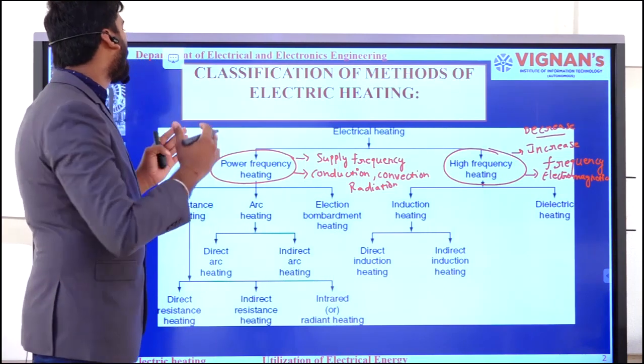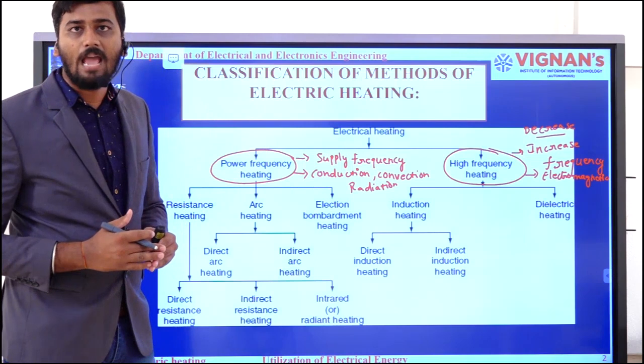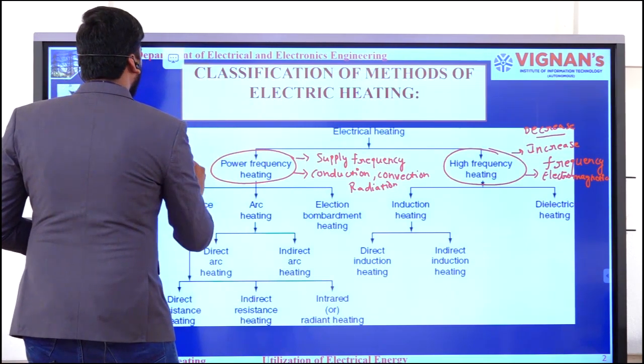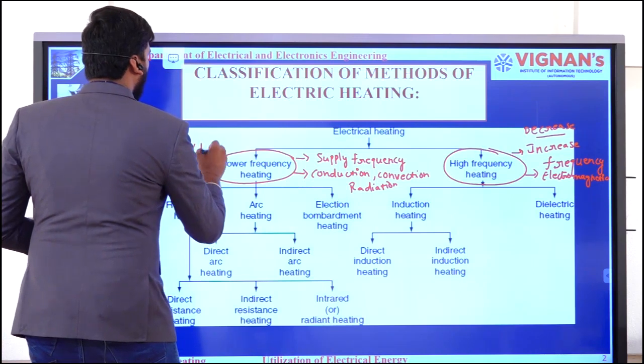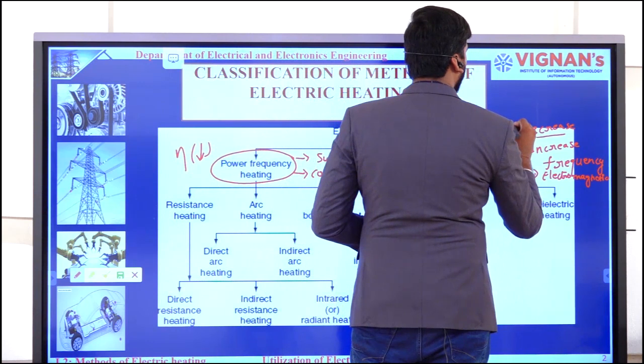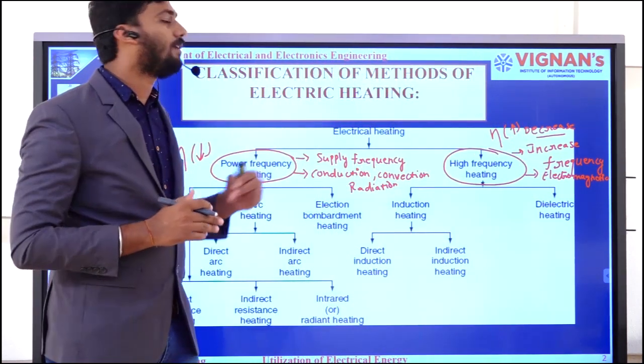If you compare the efficiency of power frequency heating and high frequency heating, the efficiency of power frequency heating is very low compared with that of high frequency heating.